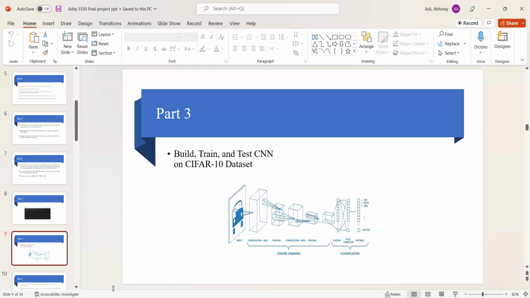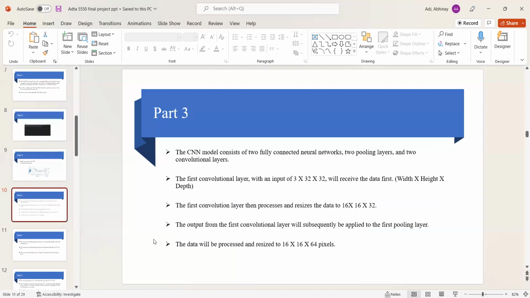And in the next slide, we can see the CNN model consists of two fully connected neural networks, two pooling layers and two convolutional layers. The first convolutional layer with an input of 3 by 32 by 32 will receive the data first.